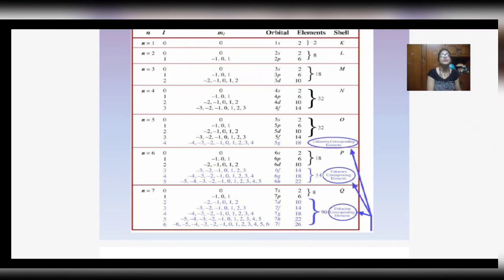In all, it can hold for the s orbital a maximum of 2 electrons, for the p orbital a maximum of 6 electrons, and for the d orbital a maximum of 10 electrons. In all, 18 electrons. The shell with principal quantum number equal to 3 is the M shell.